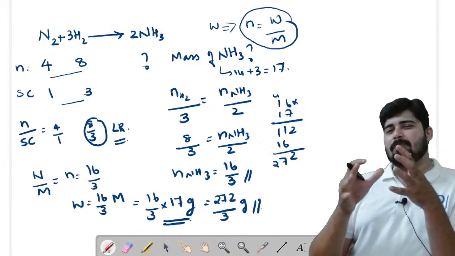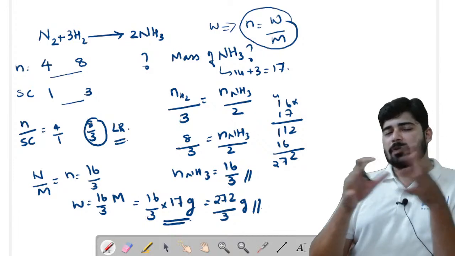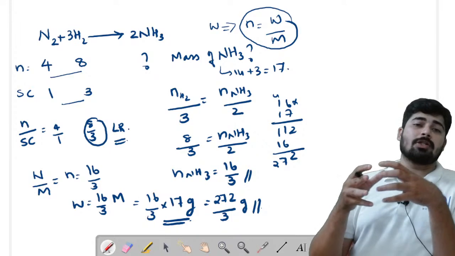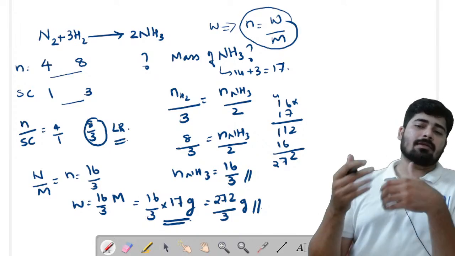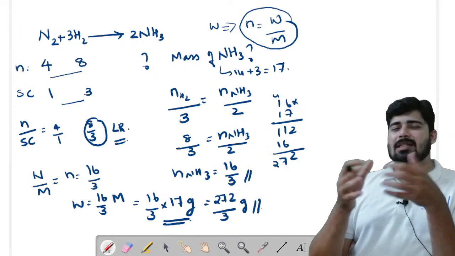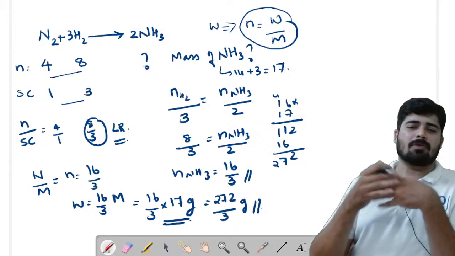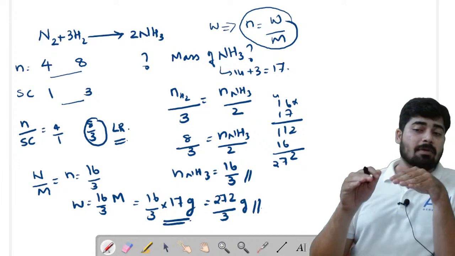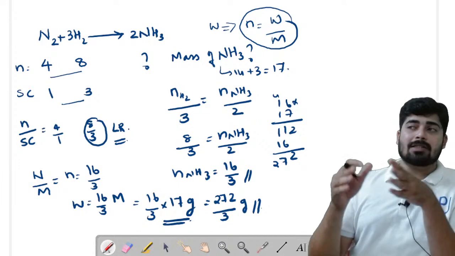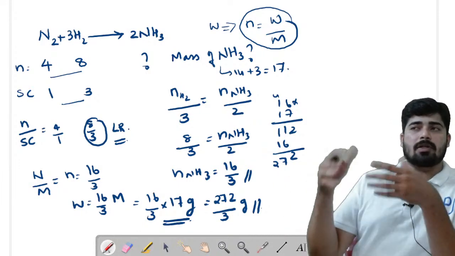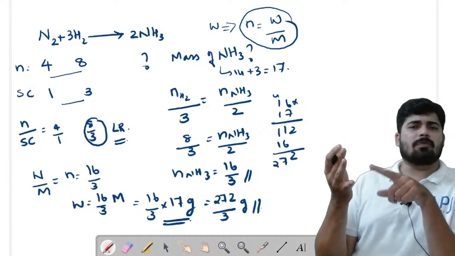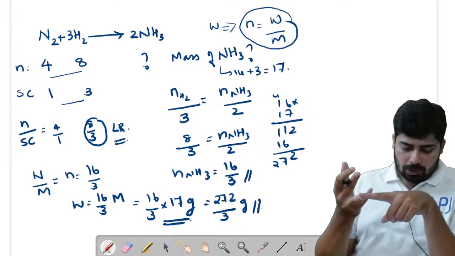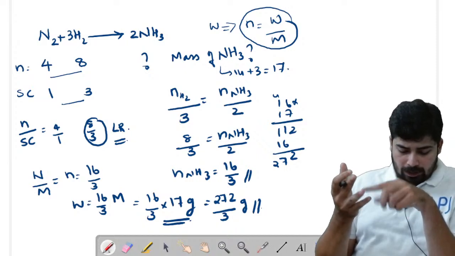Physical chemistry always requires more practice with the numericals. Then it will be easy for you. And mole concept is one of the beautiful chapters, one of the easiest chapters from physical chemistry, and you have to always remember that this mole concept is the basis for all other physical chemistry chapters. Even if you take electrochemistry, you will find the application of mole concept there. If you take the chapter solutions, you will find the mole concept there also.